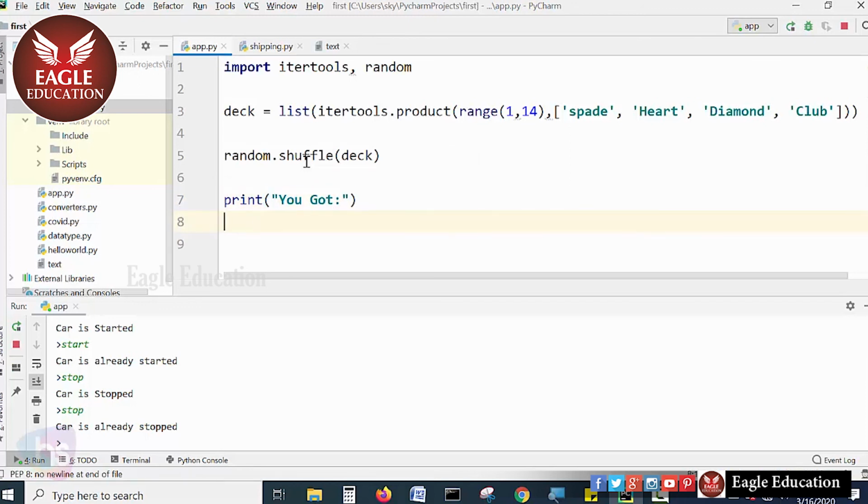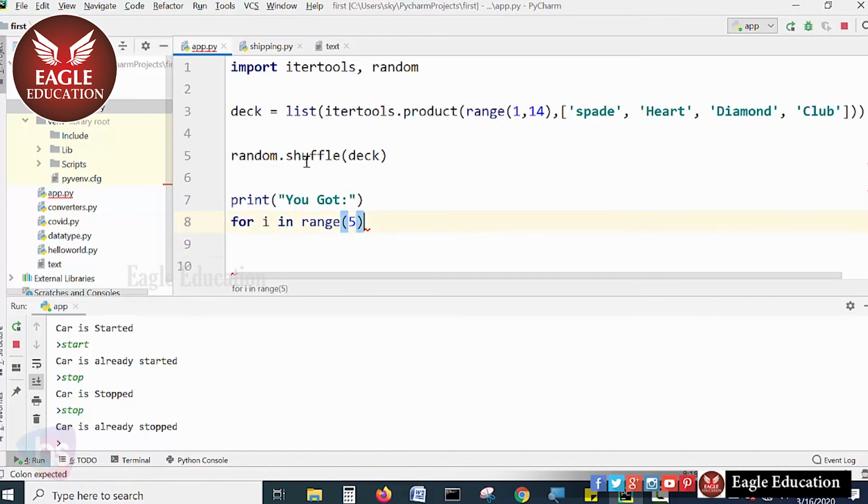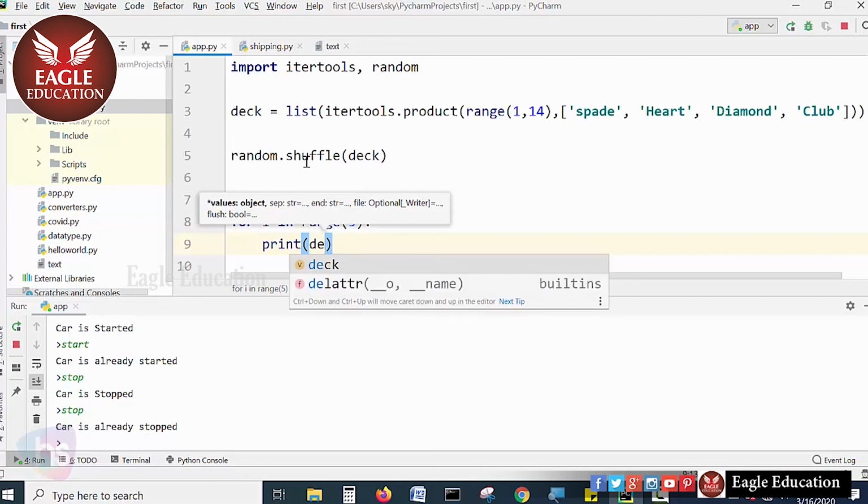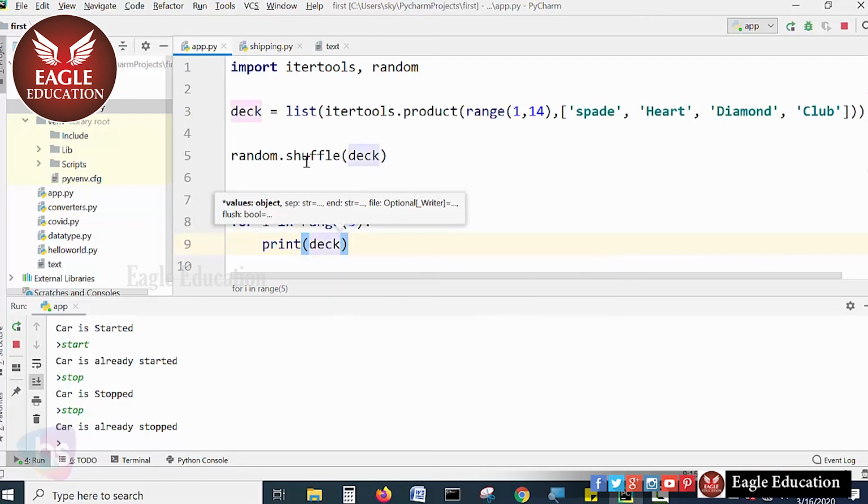Now implement the for loop, for i or anything you can take. i in range, the range function is available there. 5 times with the range you can iterate. In the block of the for loop we need to write print of deck. What is the i value of the deck? We have to take here the iterations of i with the value of 0.